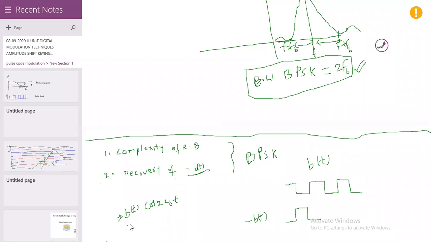So this signal is squared first. Therefore B of t has a polarity, but even when minus B of t is there, the polarity after squaring is plus only.